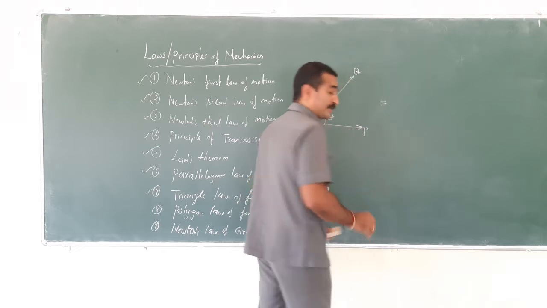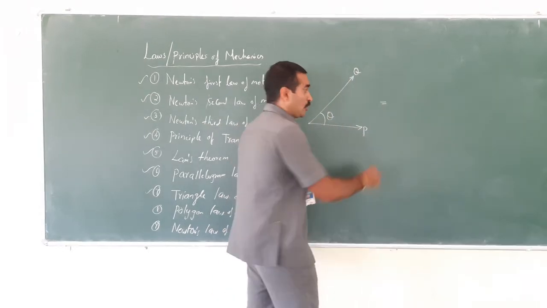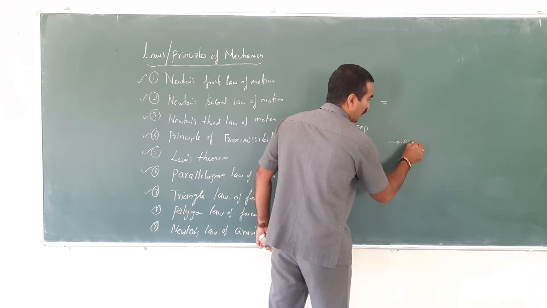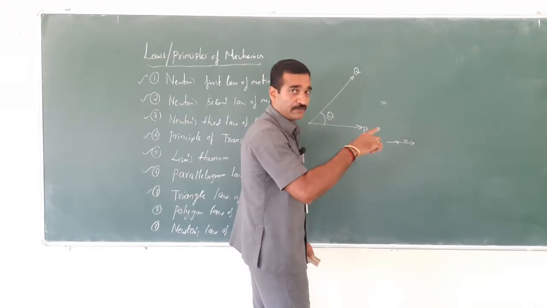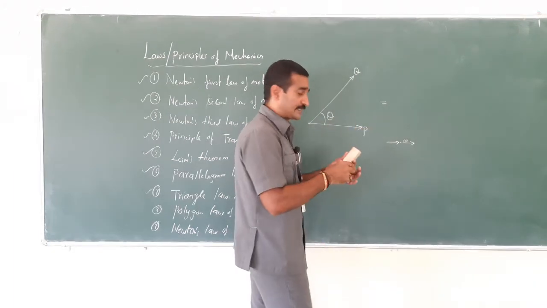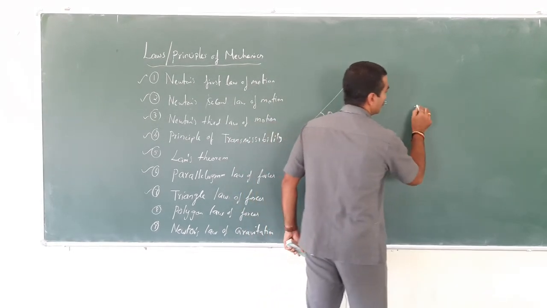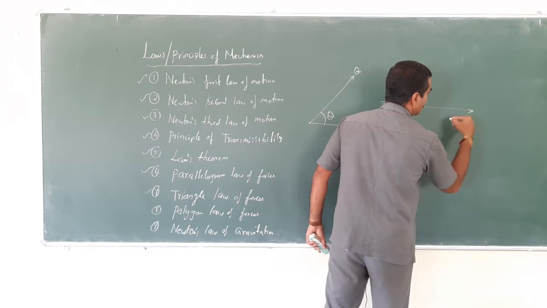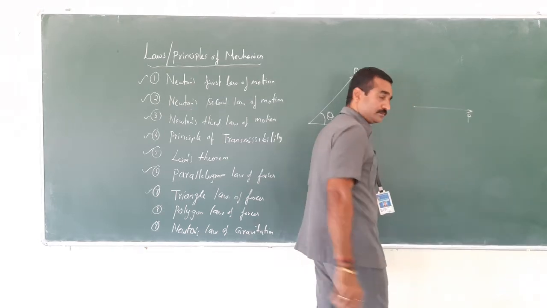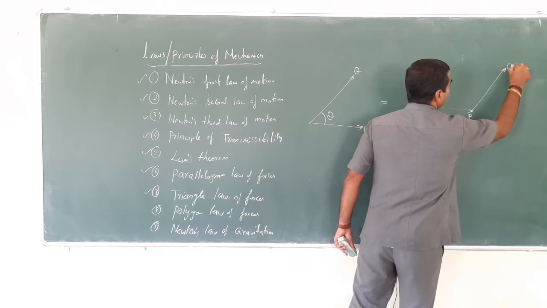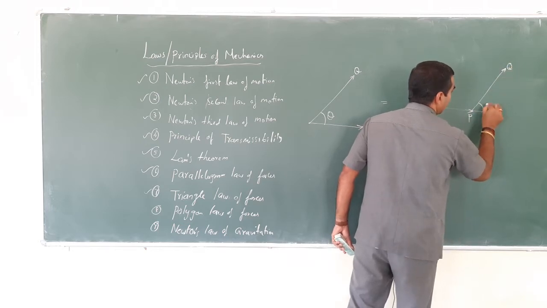Suppose by the principle of transmissibility, pushing or pulling at the same point of application, with the line of action the same, right? So I am just applying it here now. This is P, and now this is Q, and this is theta.